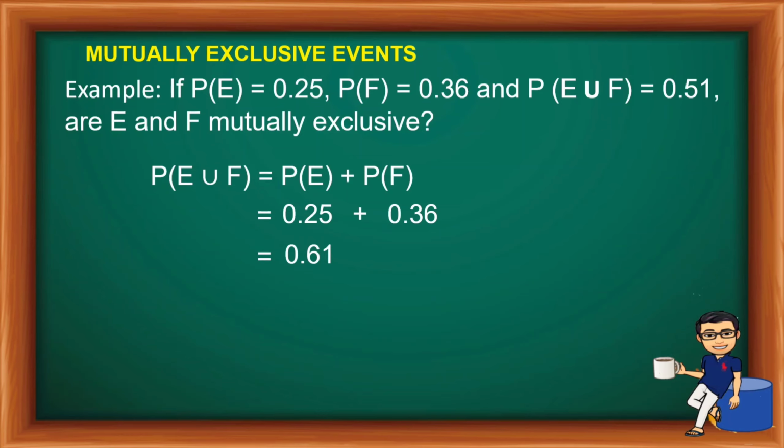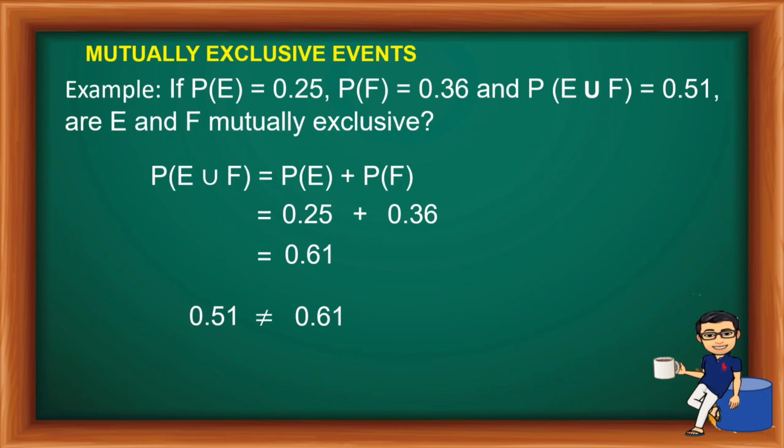So ang susunod nyong gagawin is to compare your answer to the given union. Ito yung given union ha. So i-compare natin doon. So kung mapapansin nyo, not equal. Kasi nga ang naging sagot natin ay 61 hundredths. So if they are the same, the events are mutually exclusive. Pero kung mapapansin natin, they are not the same. Therefore, the events are not mutually exclusive.